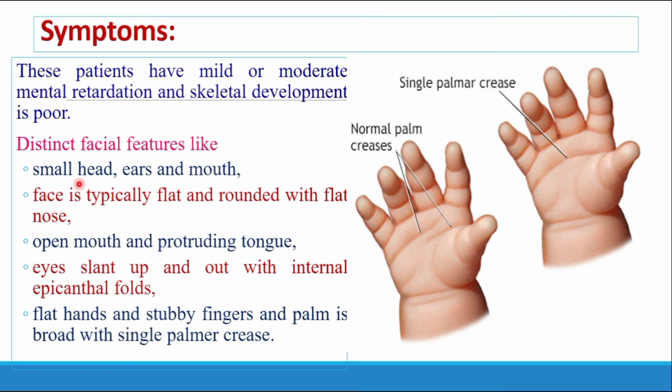So the first one is the small head, ear and mouth. The face is typically flat and rounded with a flat nose, open mouth, protruded tongue, eyes slanting up and out with internal epicanthal folds, flat hand and stubby fingers. The palm is broad with a single palmar crease.